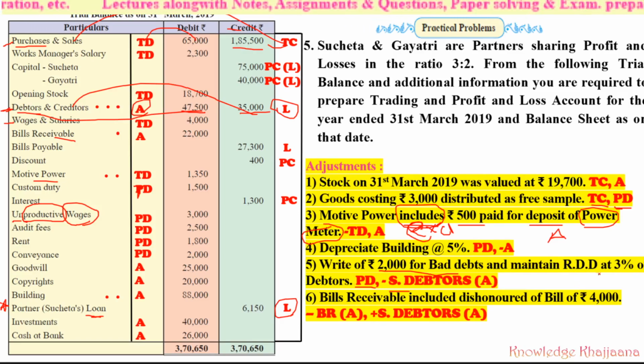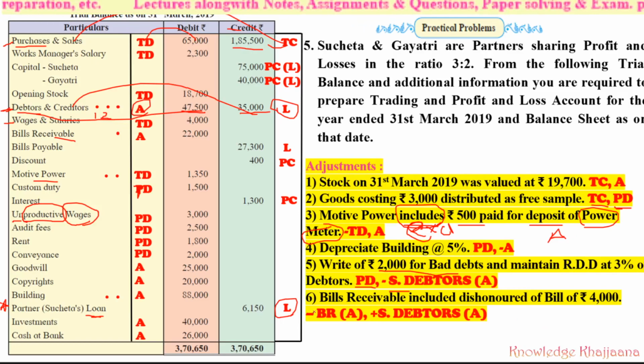Same. This is the new reserve for doubtful debts. That also you have to record to the profit and loss account debit side. It should be added to the bad debts, but bad debts are not there. So what should be done? Record to the profit and loss account debit side and deduct that much amount from sundry debtors, because that is the new reserve for doubtful debts. So there would be 2 marks against sundry debtors. See, this one and these two, there are the 2 marks against sundry debtors.